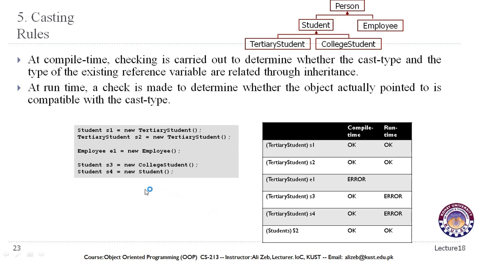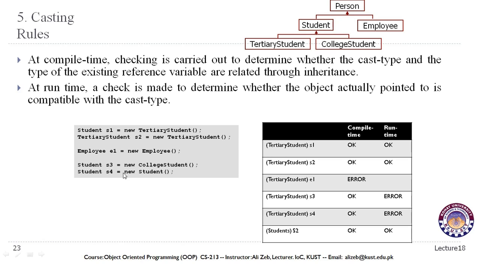If we try to convert the object of, for example, S3, which is an object of the college student class with the superclass reference, to the tertiary student object, then it should be okay at compile time, but at runtime it will get us a compatibility error.